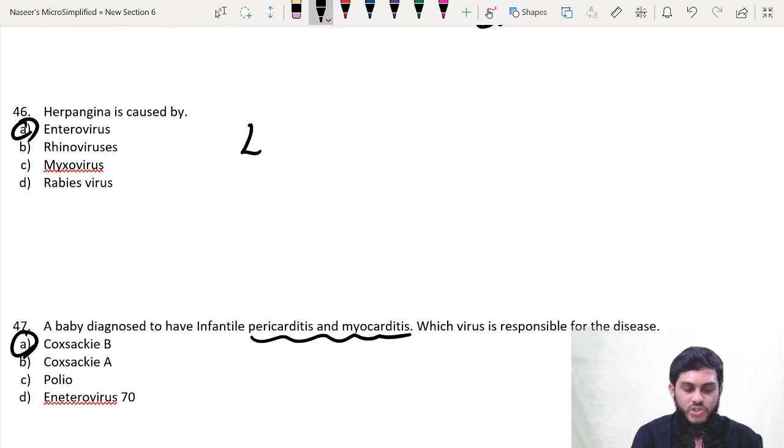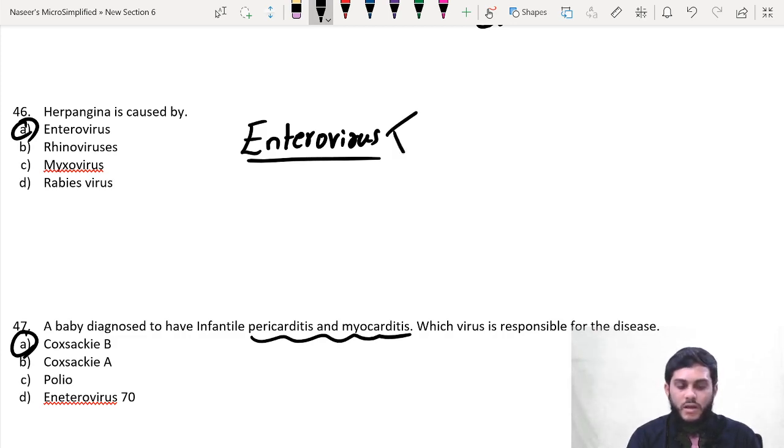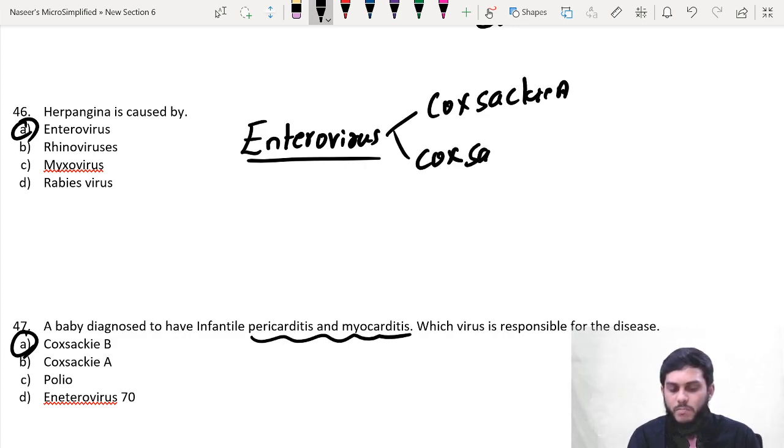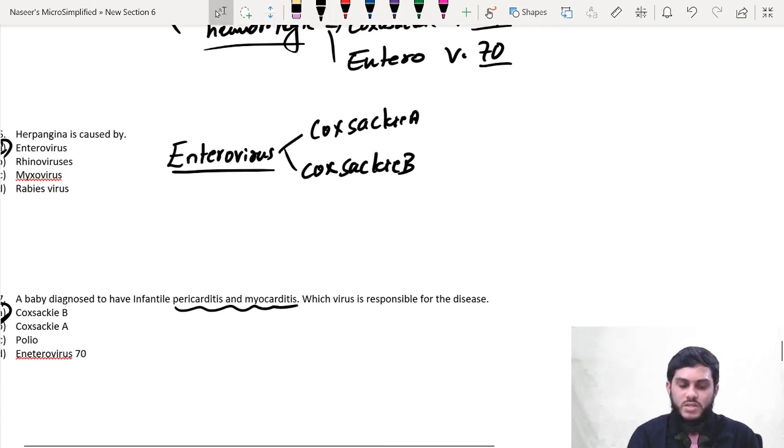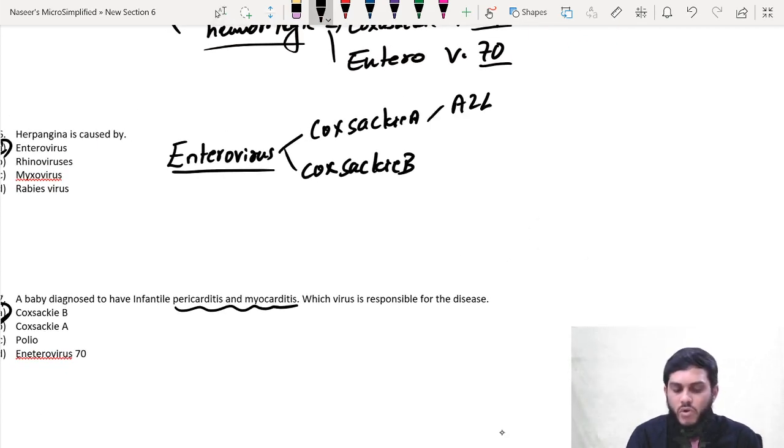Herpangina, I will mention here. So there is a genus known as enterovirus, belonging to the Picornaviridae family. So there are so many enteroviruses. In that, Coxsackie A and Coxsackie B are the two important enteroviruses. We know that A24 causes hemorrhagic conjunctivitis. Just now we mentioned in the previous question, hemorrhagic conjunctivitis, and